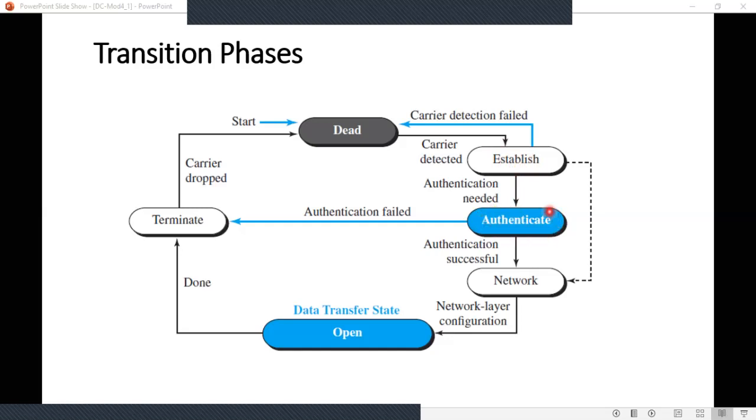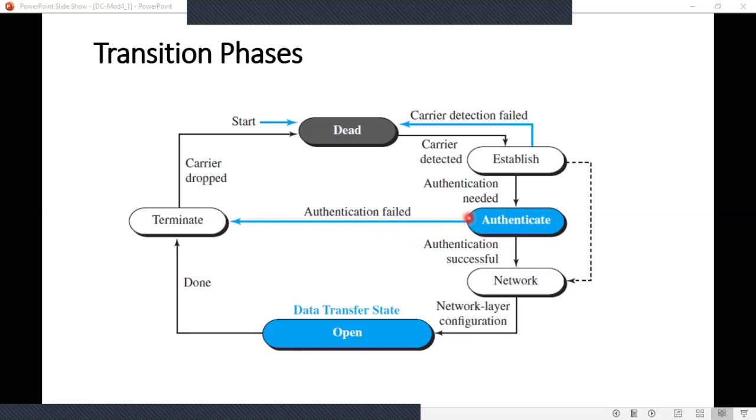In the authenticate state, if authentication is successful, it will move to the communication, that is, the two parties can start the communication here, only if the authentication is successful. If it is not successful, then it will move to the terminate state here, that is, stop the communication.